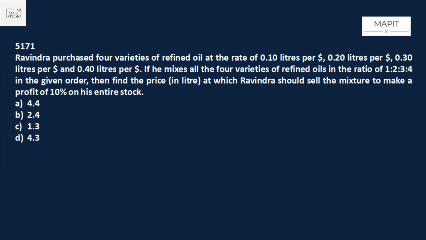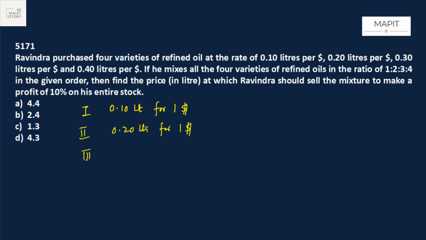Let's read this. Ravindra purchased 4 varieties of refined oil at the rate of 0.10 liters per dollar. So the first one he is buying 0.10 liters for $1. Second one he is buying 0.20 liters for $1.